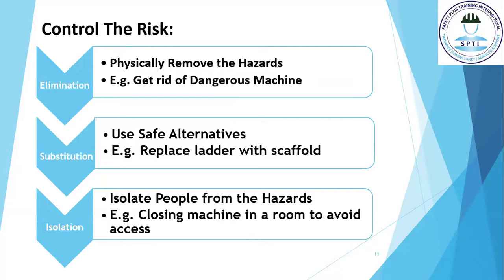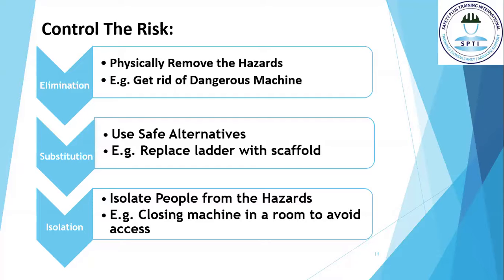The first one is elimination. Elimination means to physically remove the hazard. For example, if you are using a dangerous machine which has the potential to harm you, simply get rid of this dangerous machine or don't use it at all. But practically, it's not possible. You have to use it. So what do you have to do?